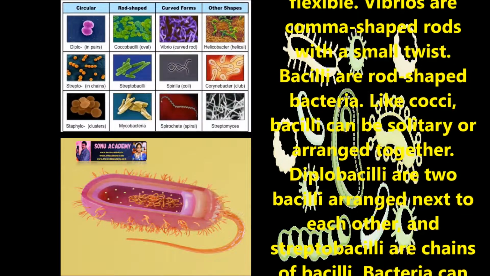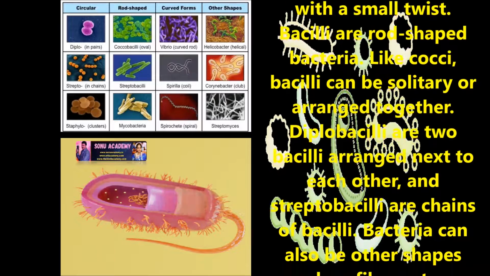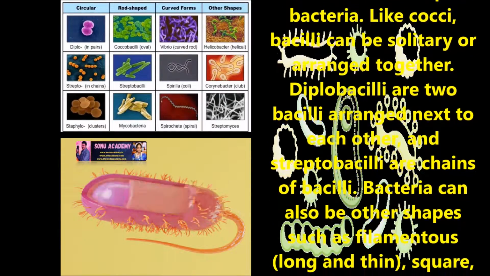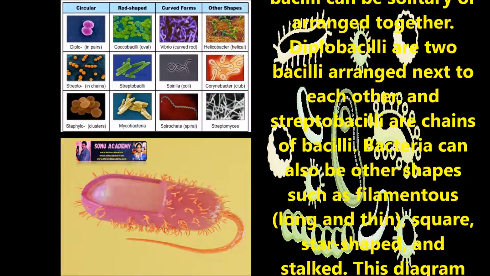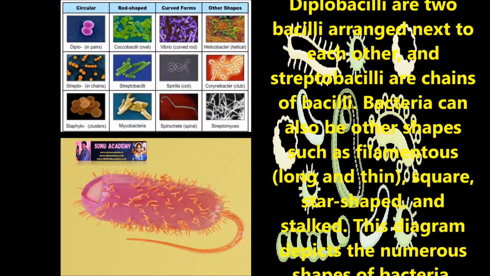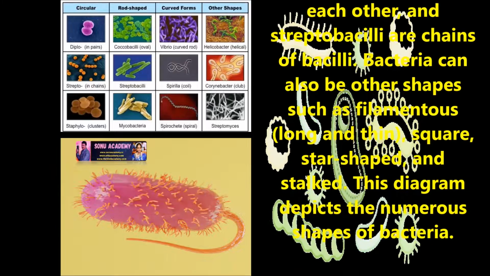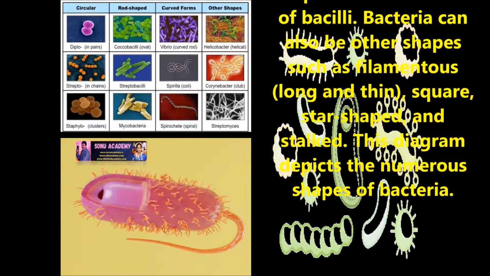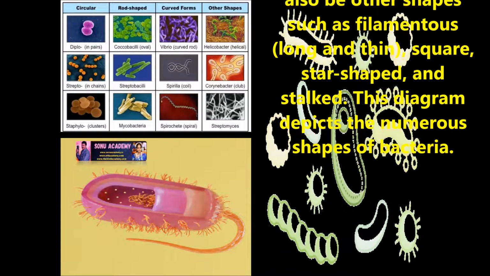Spiral bacteria, as the name suggests, are spiral shaped. Spirilla are thick, tough spirals. Spirochetes are spirals that are thin and flexible. Vibrios are comma-shaped rods with a small twist. Bacilli are rod-shaped bacteria that, like cocci, can be solitary or arranged together. Diplobacilli are two bacilli arranged next to each other, and streptobacilli are chains of bacilli.